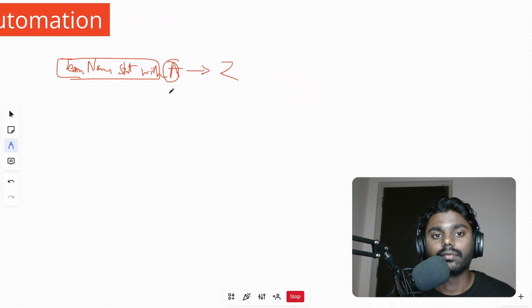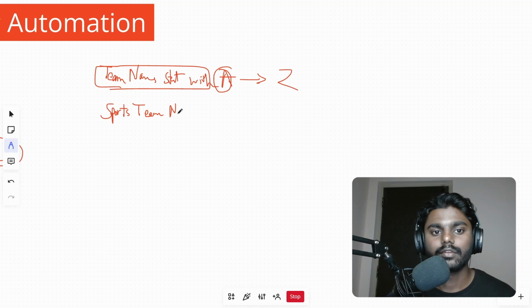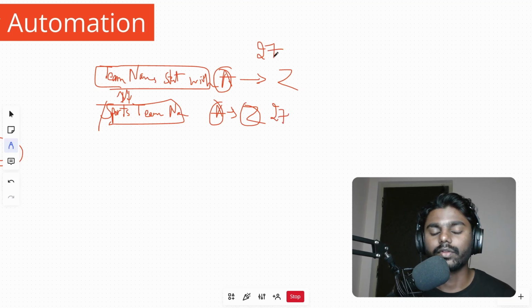Now you can also follow one more thing. This is one of the specific areas in names. Now listen to me. Not only that, you can also write sports team names that start with, sports team names that start with, then again A to Z. Now internal link both these things. So here 27 articles and 27 articles, internal link with each other.